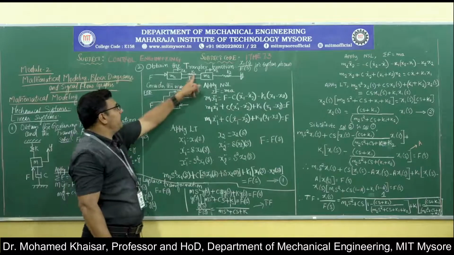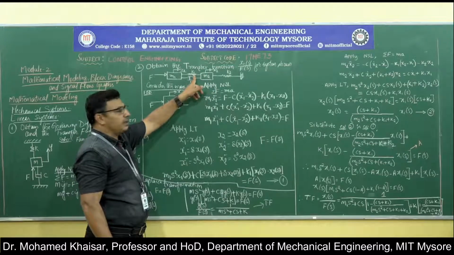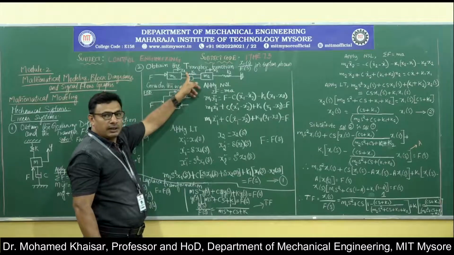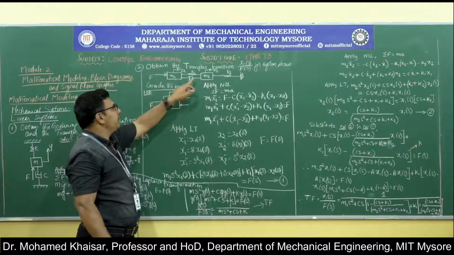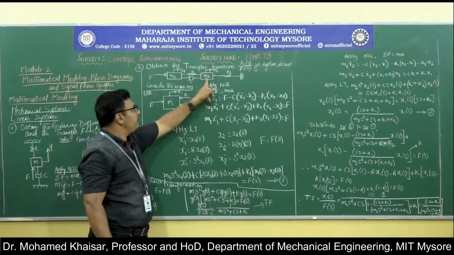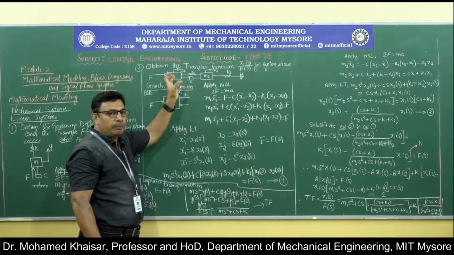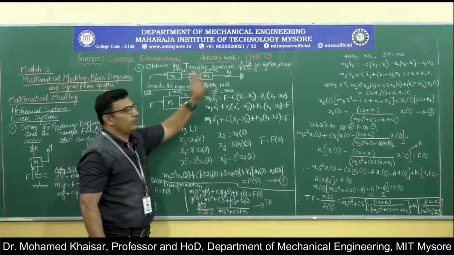But since the spring is connected to the mass m2 also, whenever the spring tries to offer a force of K1 into x1 in the direction opposite to the displacement, that resistance is resisted by this mass m2, because spring is connected to m2 also. It pulls back the spring by a force K1 into x2.